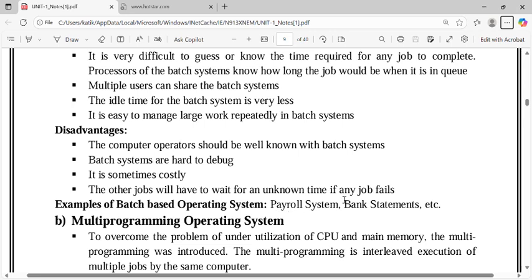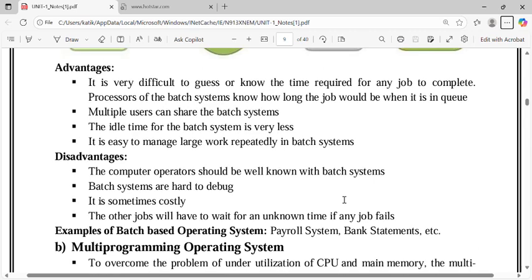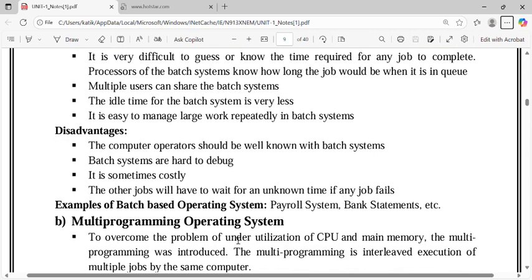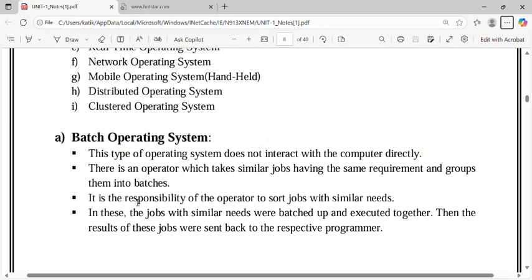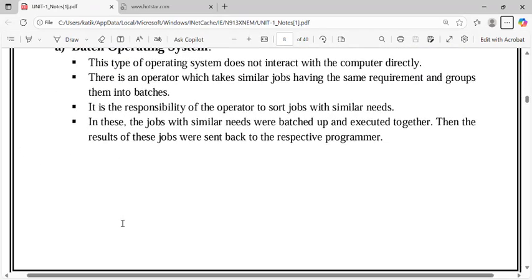For example, if there are three or more batches and in one batch a job fails, then another batch has to wait until this one is completed. So it is very risky. Examples of batch operating systems are the payroll system and bank statements etc. These are the examples of the batch operating system.